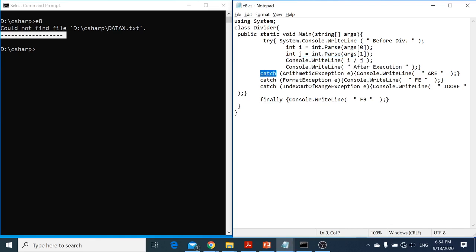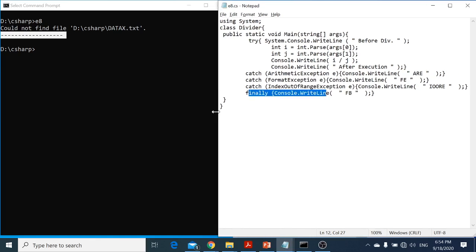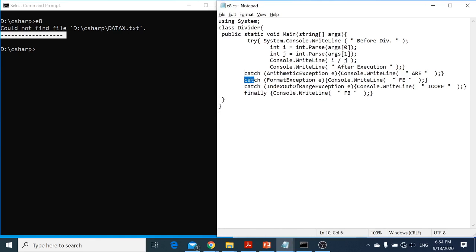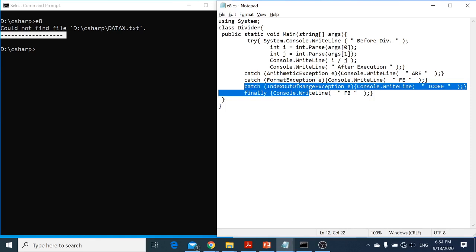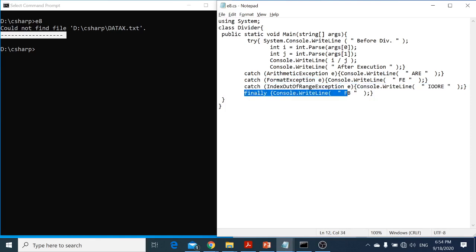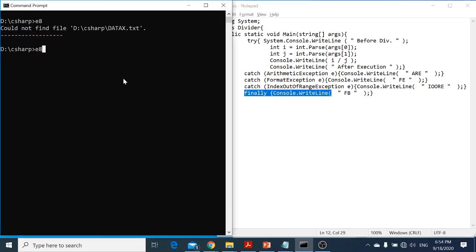It will check, is this the exception that I'm looking for? If so, then it will go inside and then it will jump to the finally. But if it is not the exception, then it will go for the next exception. Is this the one that I'm looking for? No. Then it will go for the next one. Is this the one I'm looking for? No. Then it will go for the finally. But if it is this one, it will go inside and then it will jump outside to the finally block. So let's try this example.